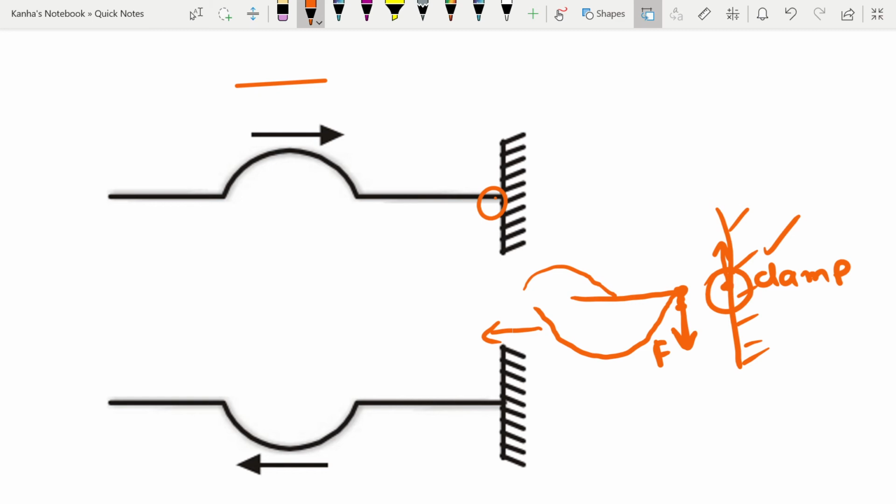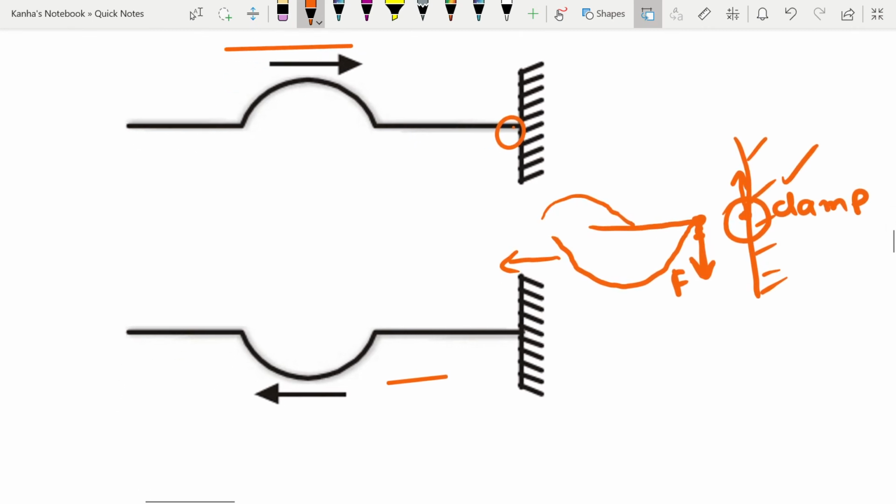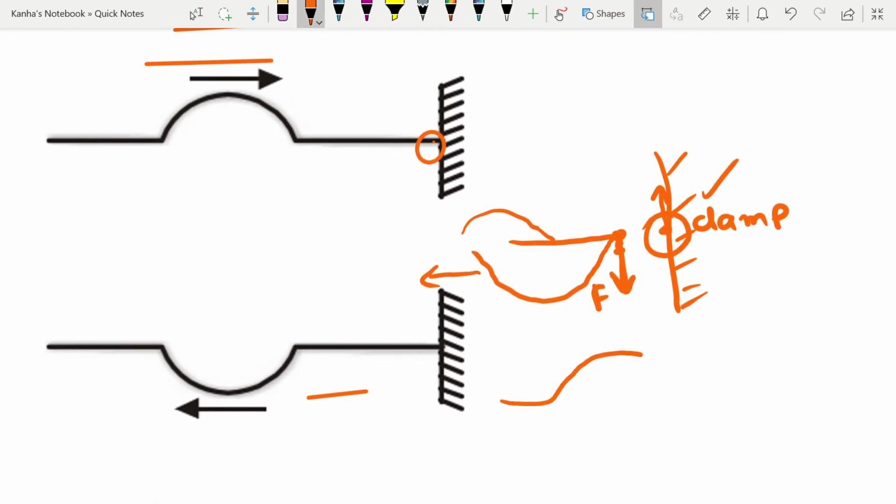So if I want to summarize this, the force on the left part of the string transmits the forward wave pulse, and hence the force exerted by the clamp sends a return wave pulse, and thus the reflected wave from the fixed end is inverted with respect to the original wave. So if my incoming wave was something like this, upon reflection by a rigid wall, because that last point is not moving, that is why the opposite wave will go back.